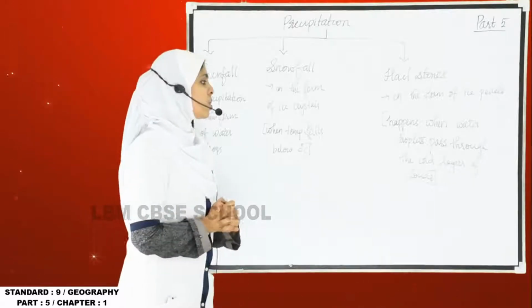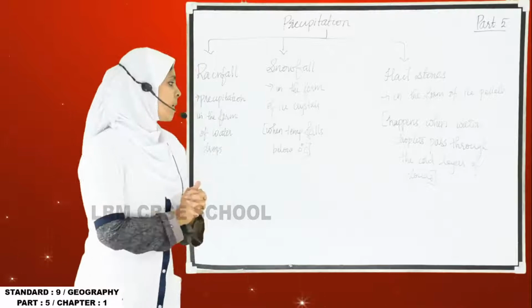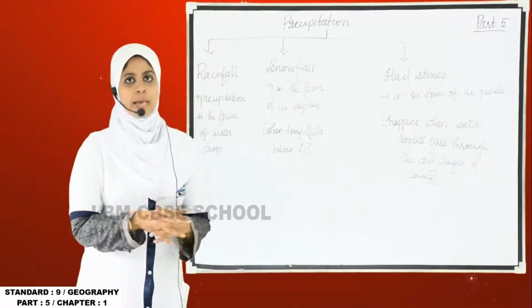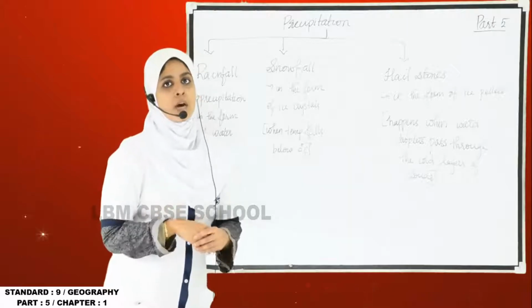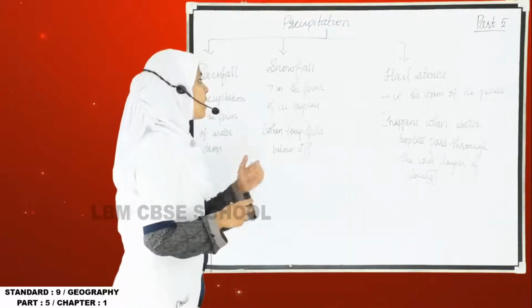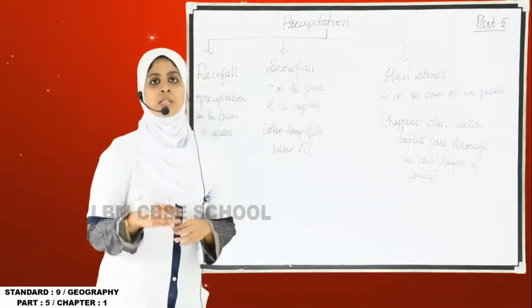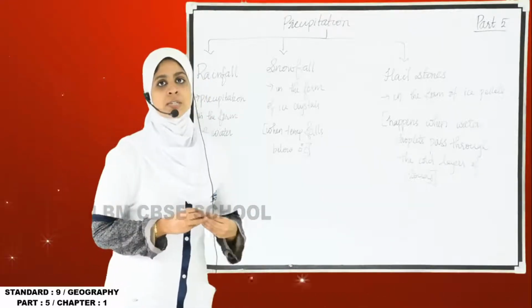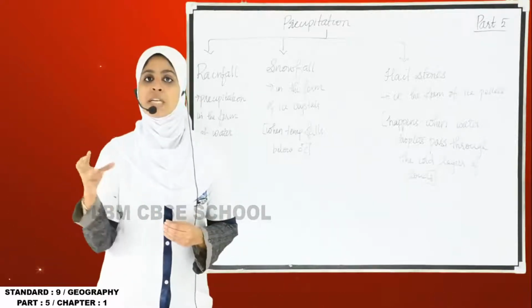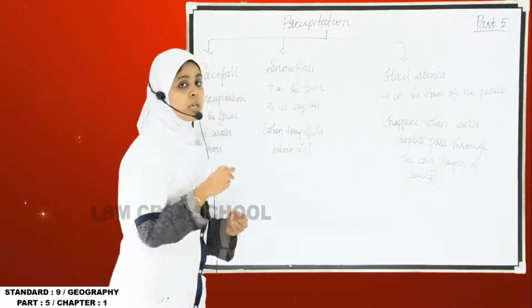The second one is snowfall. In some places the temperature falls below 0 degrees Celsius. In some places the temperature will go very low, below 0 degrees Celsius, and at that time there is the formation of ice crystals, and the precipitation in the form of ice crystals is named as snowfall.